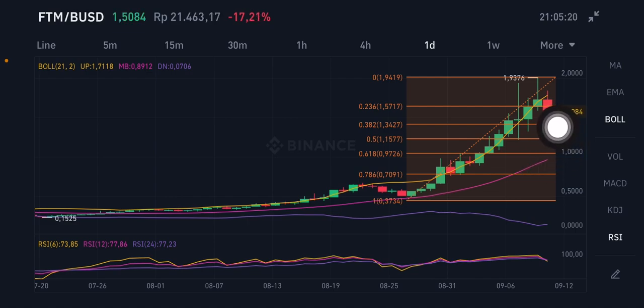So you have to wait and see first if they gonna go to this one, 61.8%, then you can entry on here, right? You can entry like in here at 0.9726 US dollar. This is using a daily chart basically.